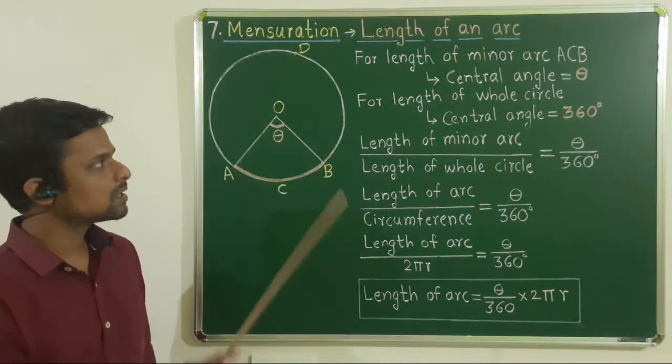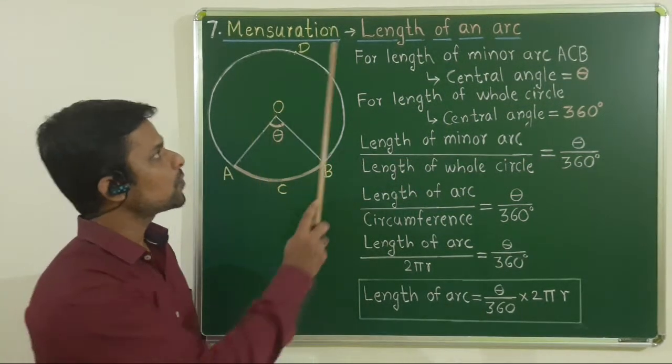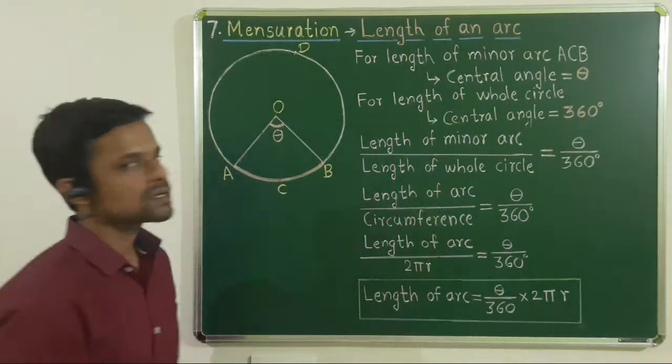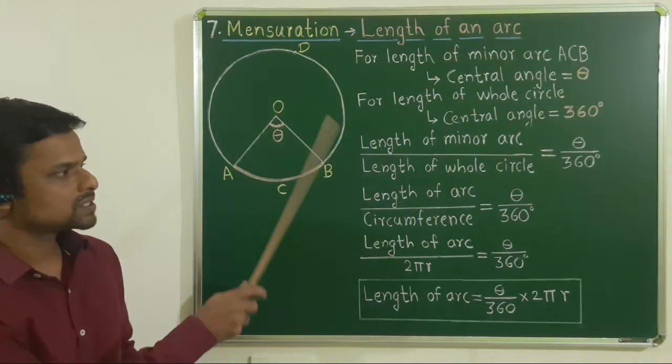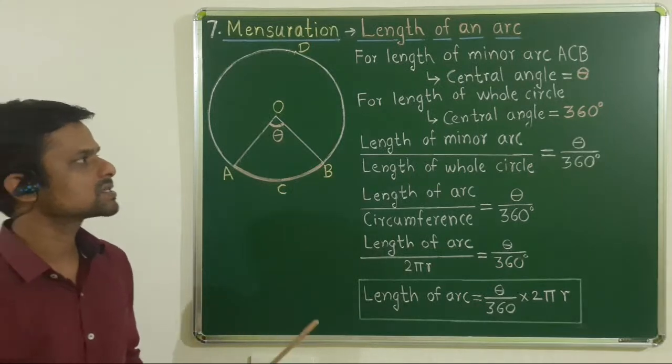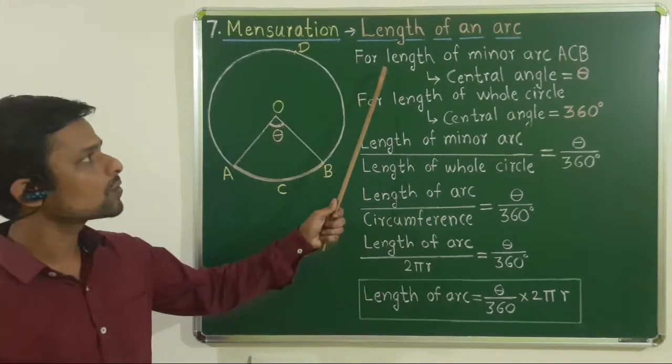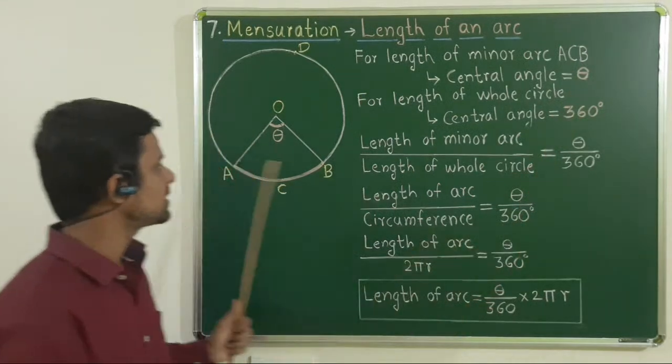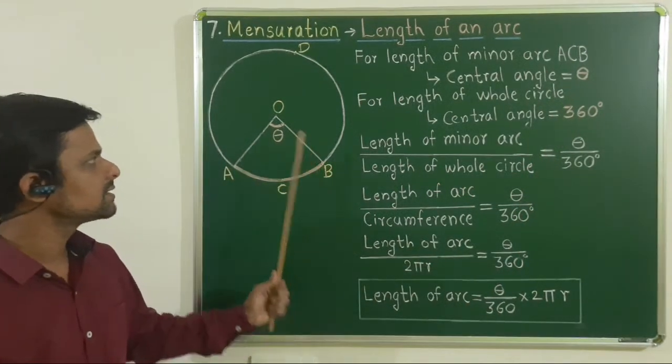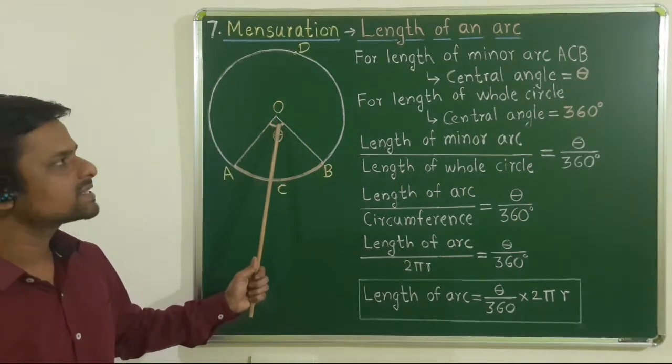Now let's find the formula for length of an arc, which is already written here. I'll explain this step by step. For the length of minor arc ACB, the central angle is theta.